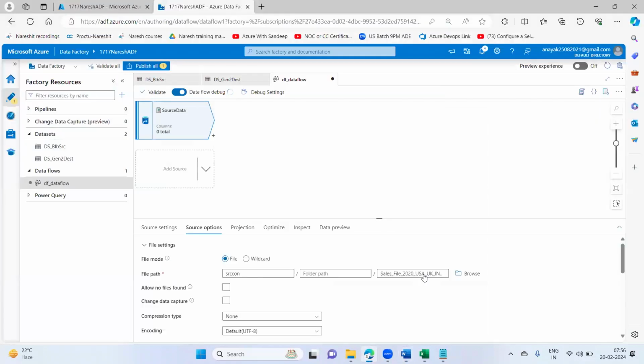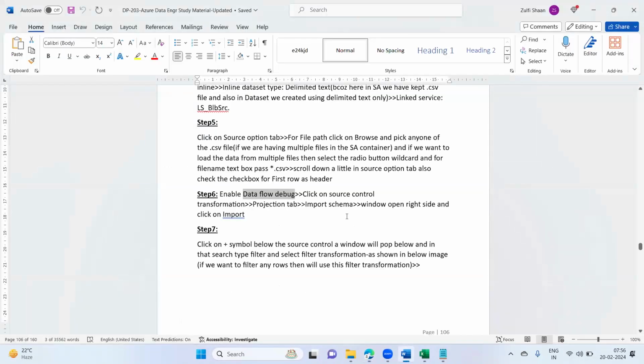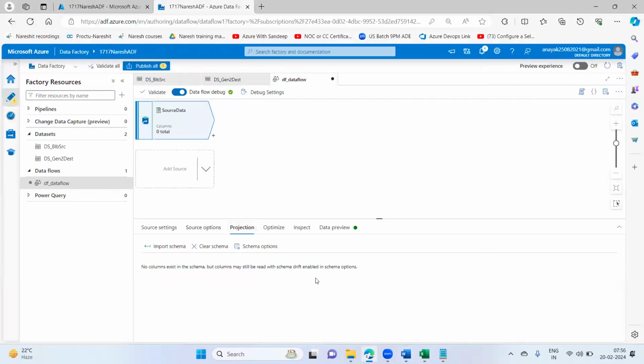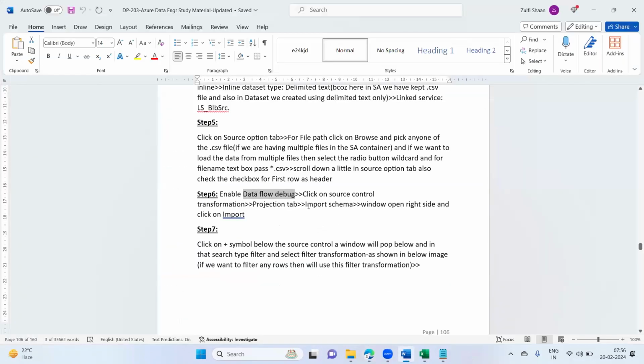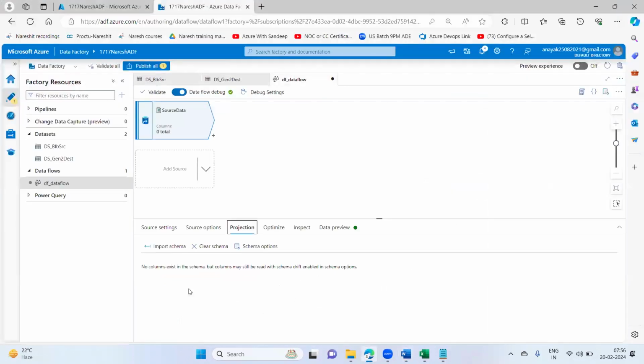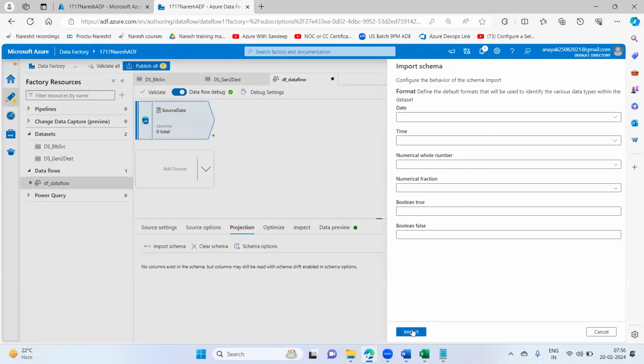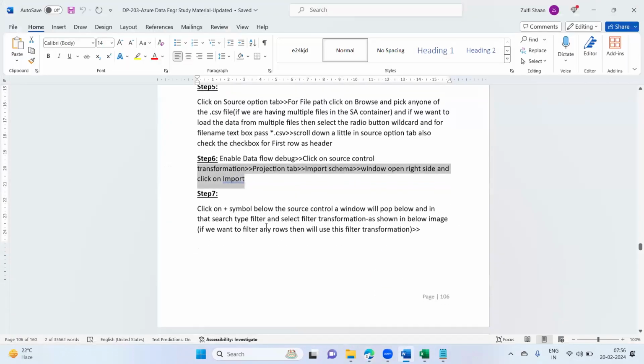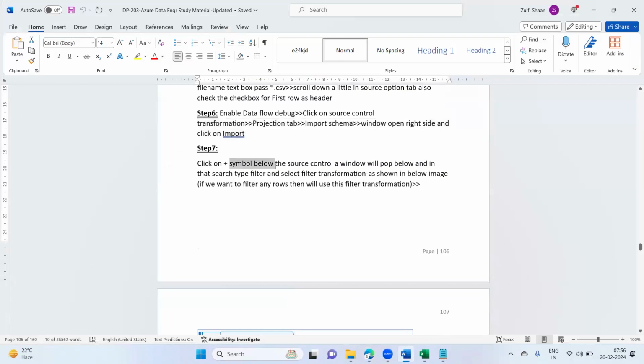Source transformation. Then I'll say here, source transformation projection tab. And then what it is saying: import schema, a window opens on the right side, and click on import. Fine. Then click on the plus symbol below the source transformation. A window will pop up below, and in that, search and type filter.